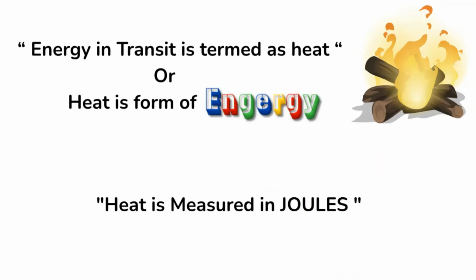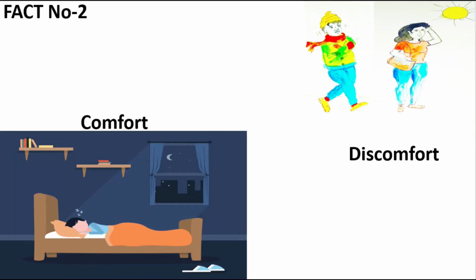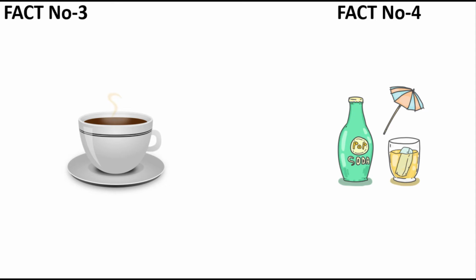Fact number 1. Heat flow takes place from high temperature to low temperature. Number 2. Heat in the correct amount will give you life and comfort. Heat in an incorrect amount will give you discomfort. Number 3. Any object feels hot to us on touching when it has a higher amount of heat compared to our body. Number 4. Any object feels cold to us on touching when it has a lesser amount of heat compared to our body.